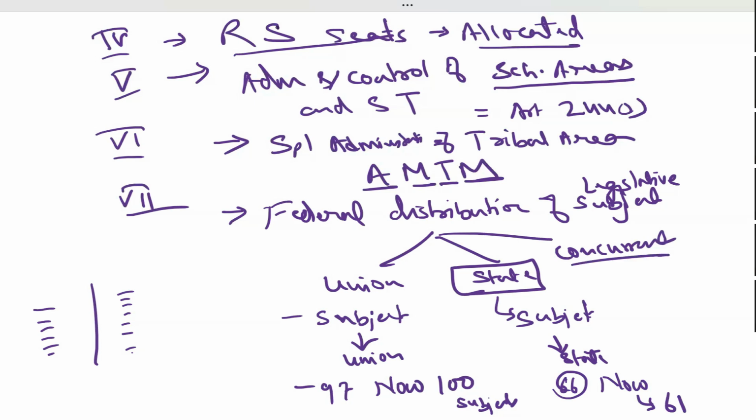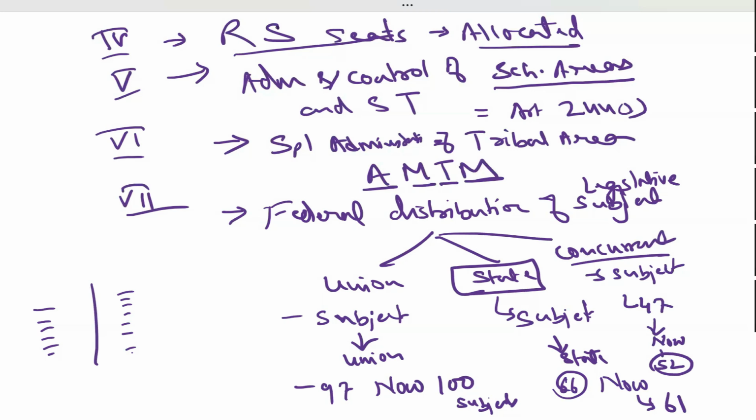On the subjects mentioned in this list, both center and state can make law. Initially, there were 47 subjects, but now there are 52 subjects. 52 items are there on which both can make law.